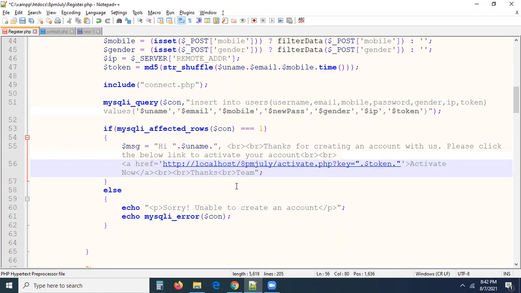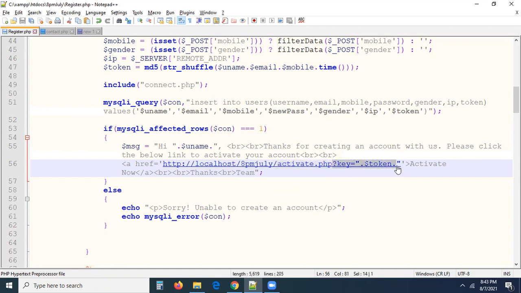So to identify you, when you click the link in your email inbox, you have to come to my website, to activate.php. Once you click the link in your email inbox, you will come to activate.php. In activate.php, how will you come to activate.php?